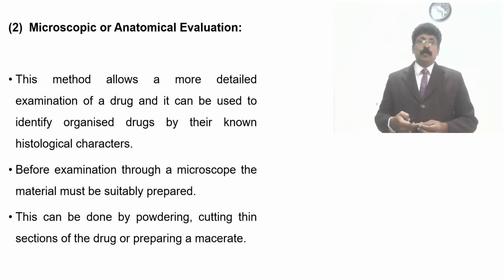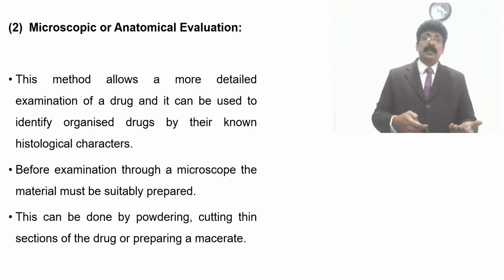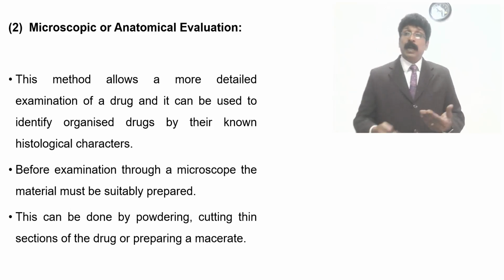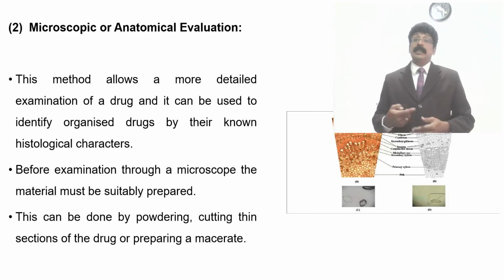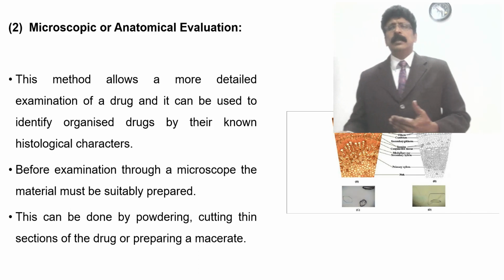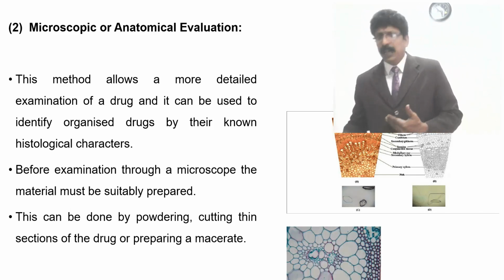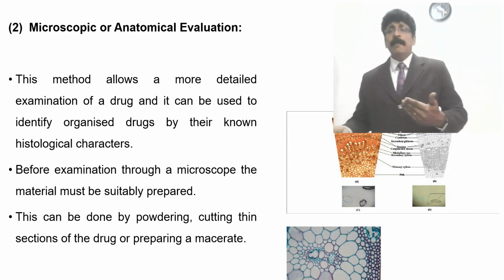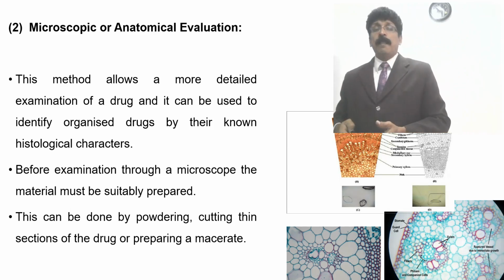So this can be done by powdering, cutting into thin sections of the drug, and preparing a macerate. You can see there is TS, transverse section, LS, longitudinal section, RLS, radial longitudinal section. All these sections can be seen and the cells can be easily identified, such as the presence of collenchyma, parenchyma, xylem, phloem, and how they can be stained with phloroglucinol.